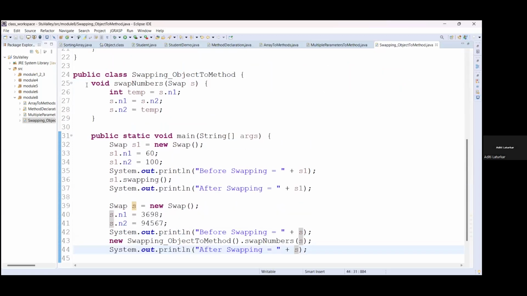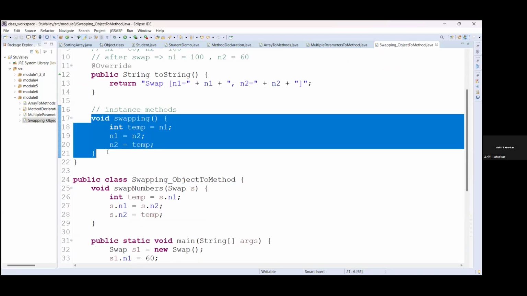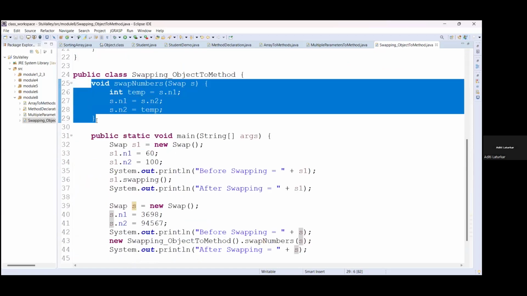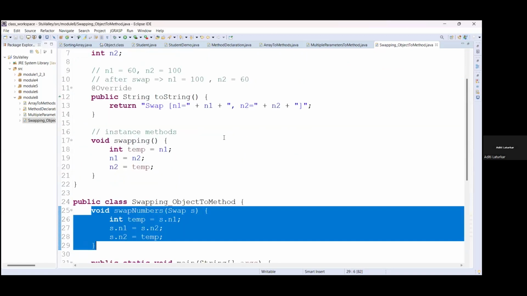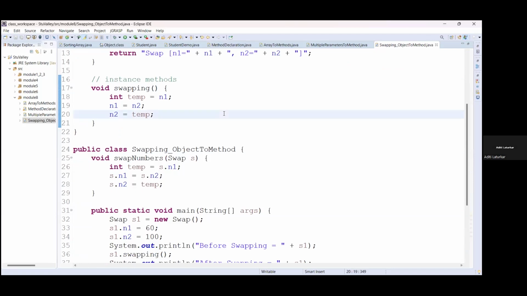So both methods are working correctly. You can perform the swap operation directly on instance variables, or you can use a different method where you can pass the object also. Okay, I have shown you both ways as an example. You can use whichever way you want, you can even write the method directly, no issue with that.